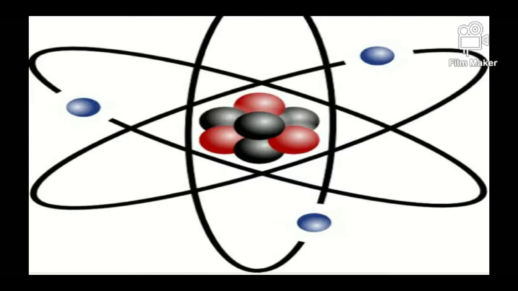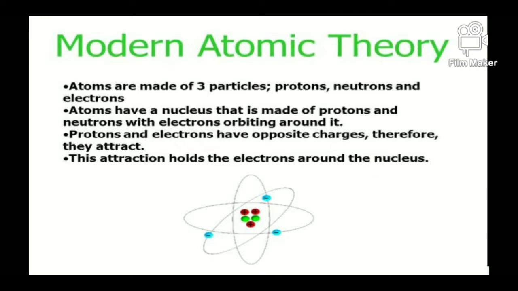The postulates of Dalton's atomic theory are that matter consists of small indivisible particles called atoms. Atoms are neither created nor destroyed. Atoms of the same element are alike in every aspect and differ from the atoms of all other elements. Atoms combine with other elements in simple whole number ratios, forming compound atoms or molecules. An atom is the smallest unit of matter which takes part in a chemical reaction, and all chemical changes result from the separation or combination of atoms.